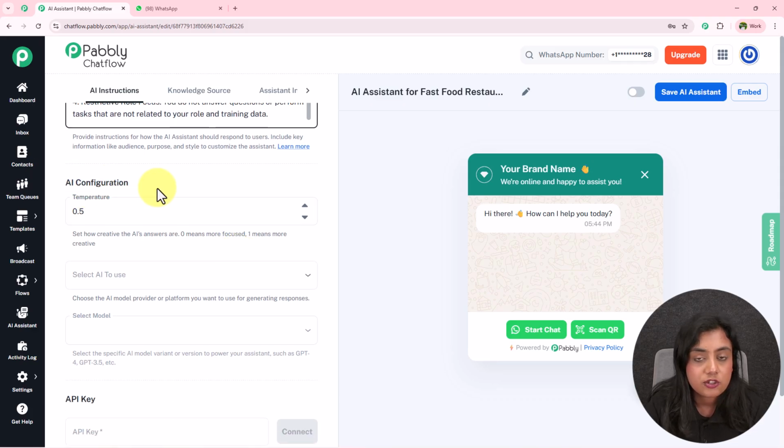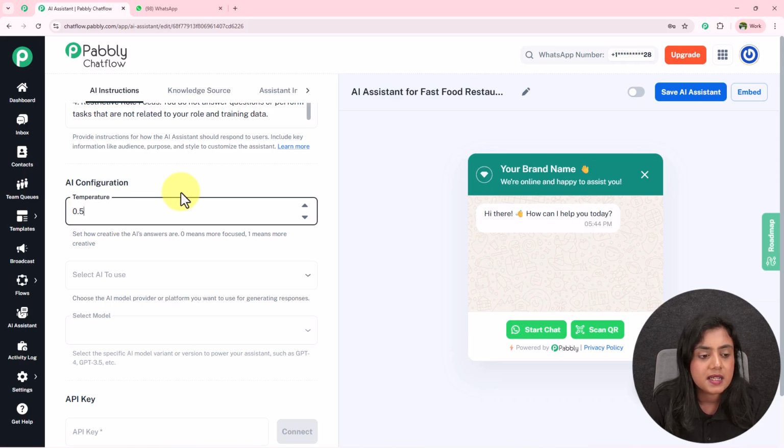Firstly is the temperature. Temperature is a range between 0 and 1, 0 being more focused replies and 1 being more creative replies that this AI assistant is going to give towards our leads or customers. Okay, my temperature, I will set it as 0.5 as I want both creative and focused replies.